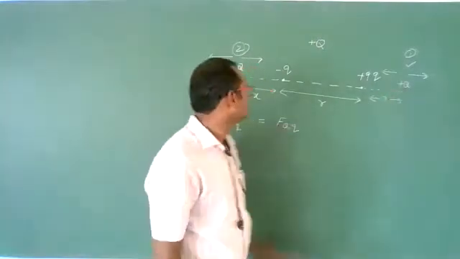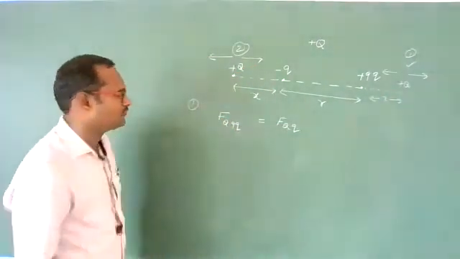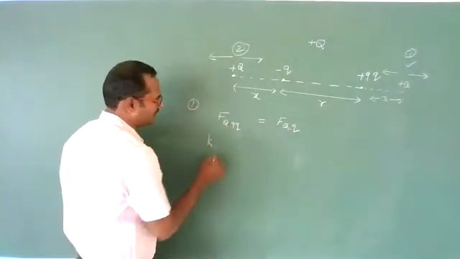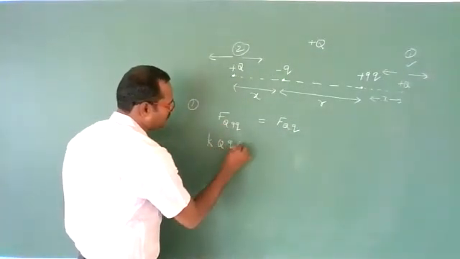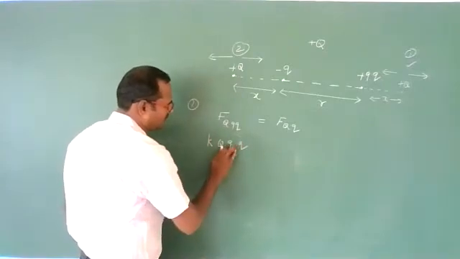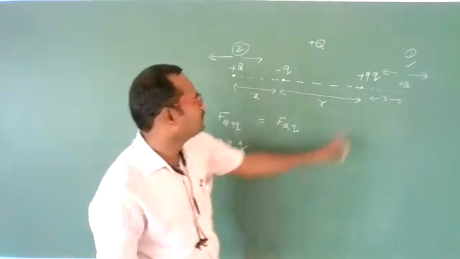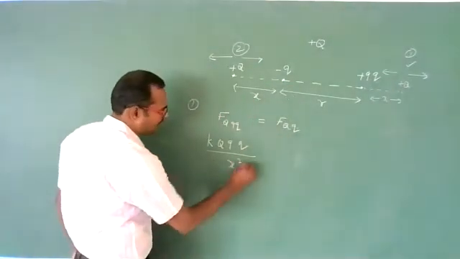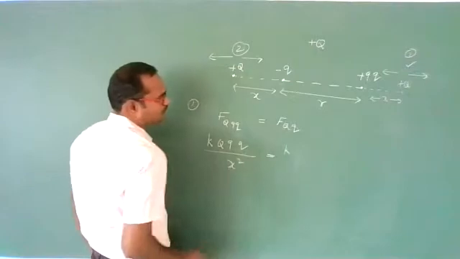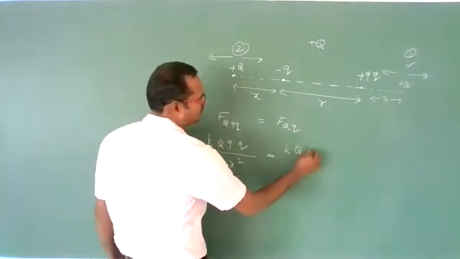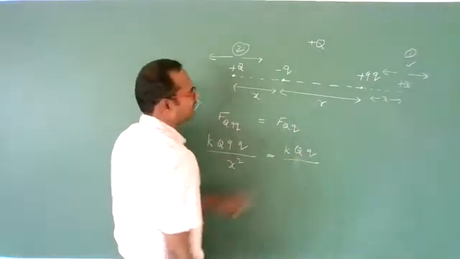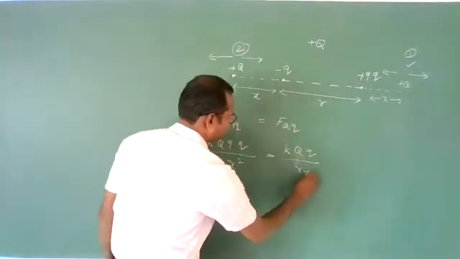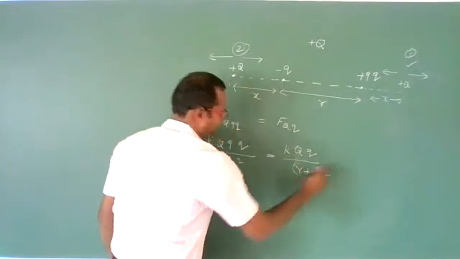This position I am searching, location 1. So the formula we know: K Q times 9Q divided by the distance x square should be equal to K into capital Q small q divided by the distance r plus x whole square.